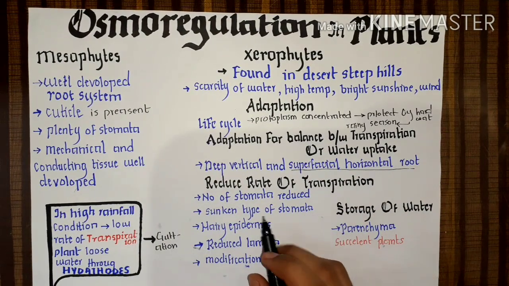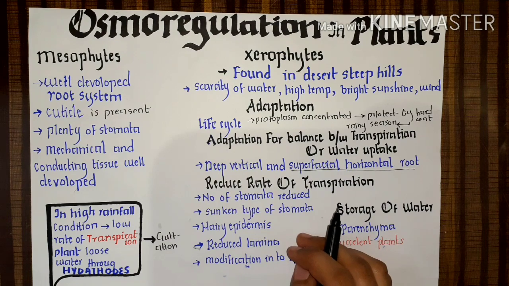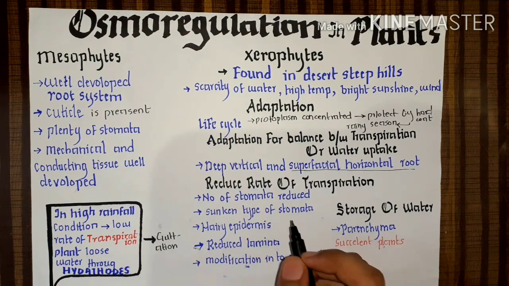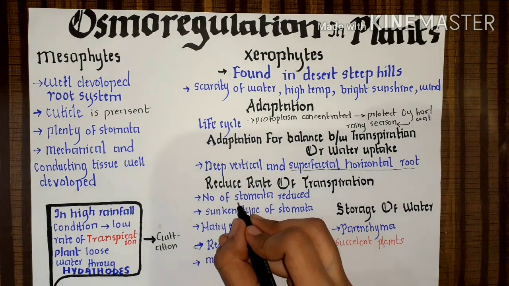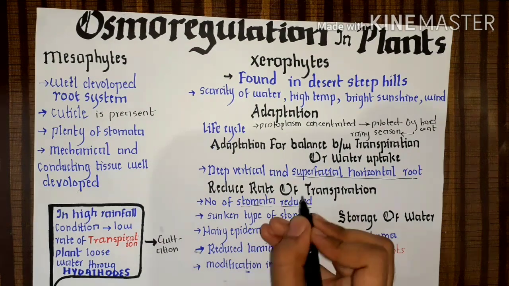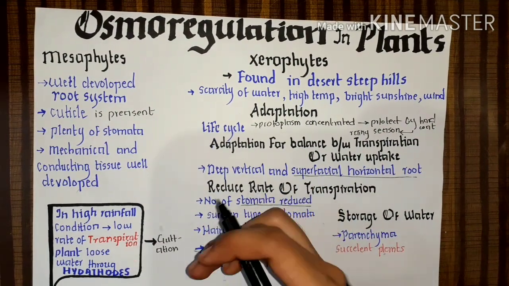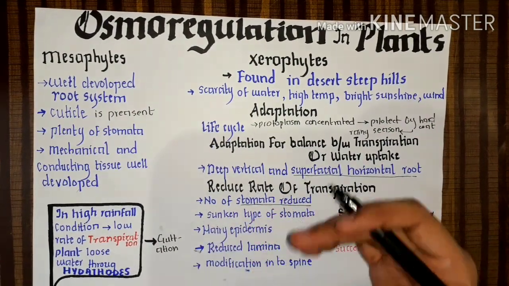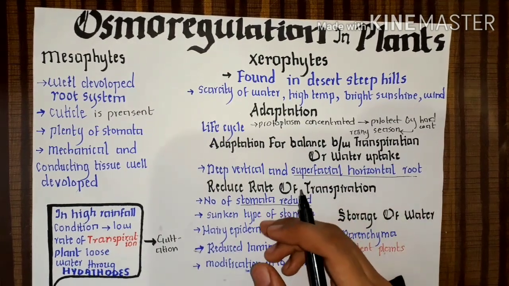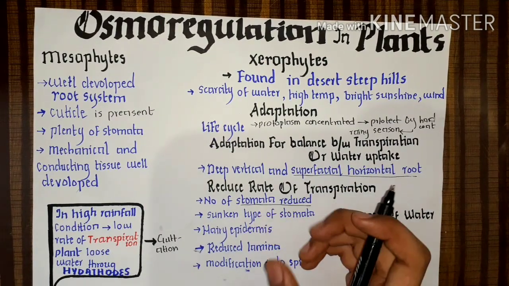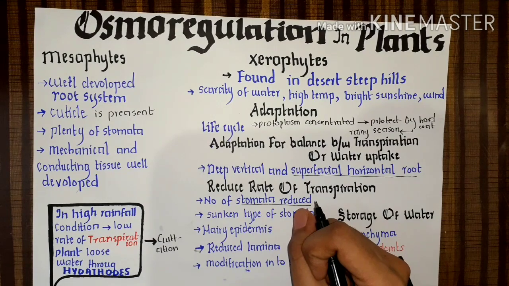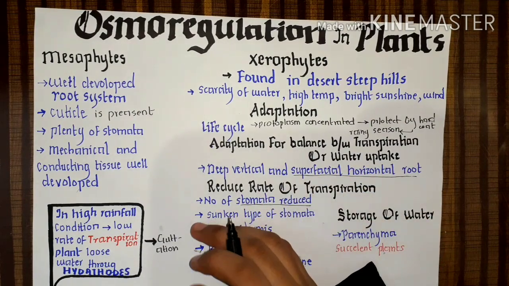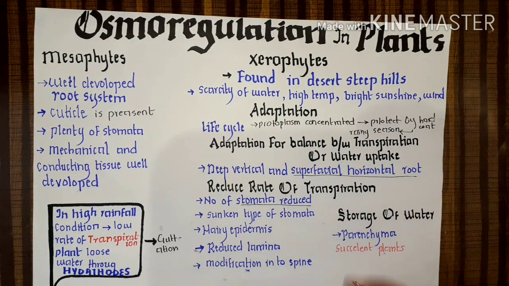So how can it reduce the rate of transpiration? By having a reduced number of stomata. Water goes out for transpiration through the stomata, so when there are fewer stomata, there is less transpiration.